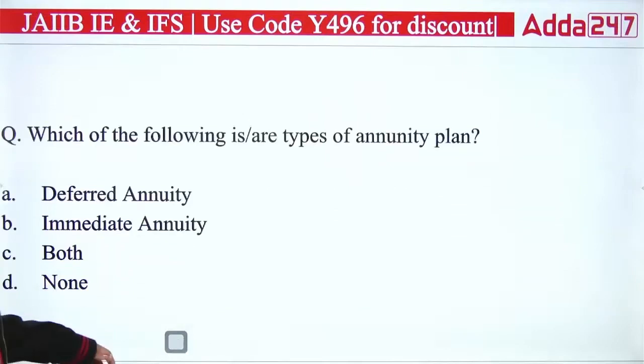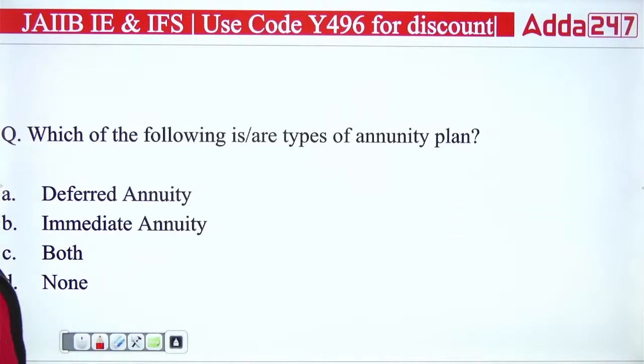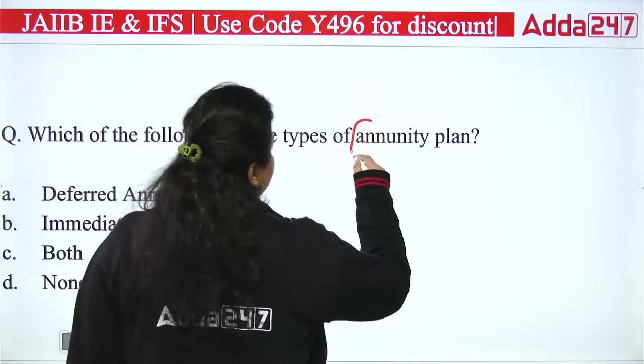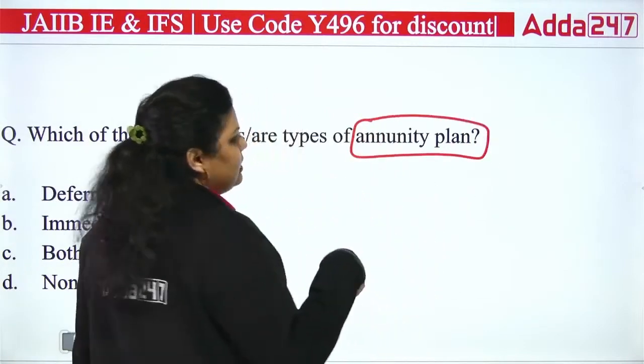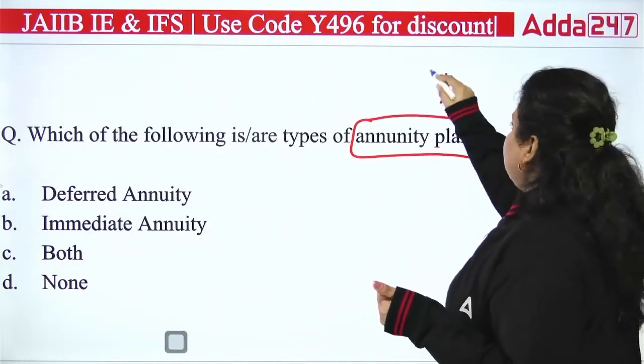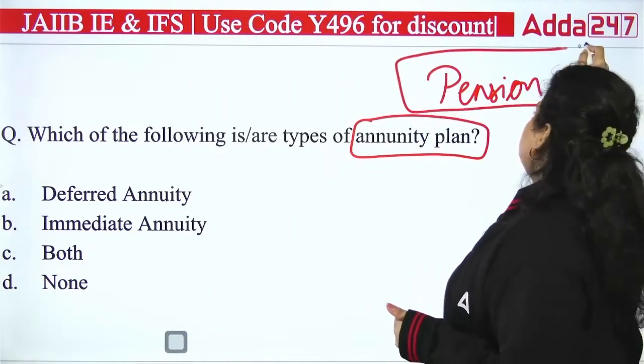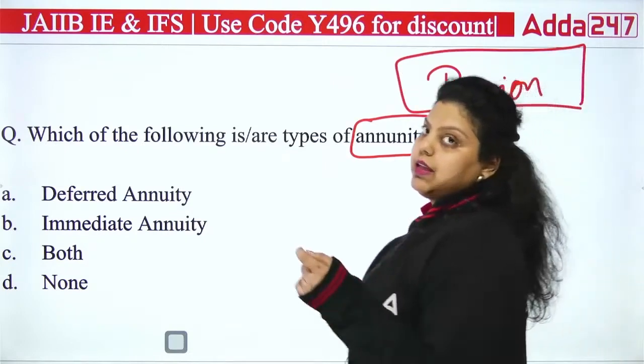Next question we have: which of the following is a type of annuity plan? So annuity plan is actually a kind of insurance cum pension plan. Annuity plans actually give pension to old age people in their retirement age. Okay, that's the annuity plan.